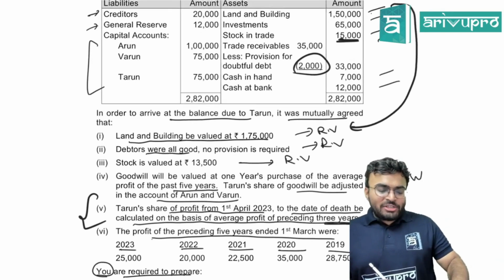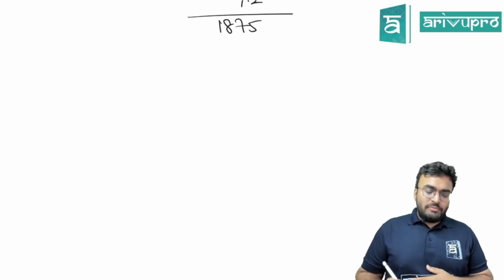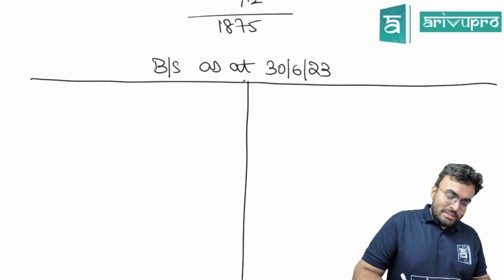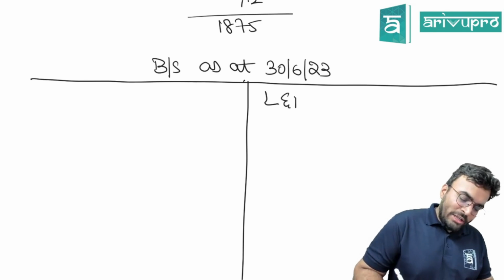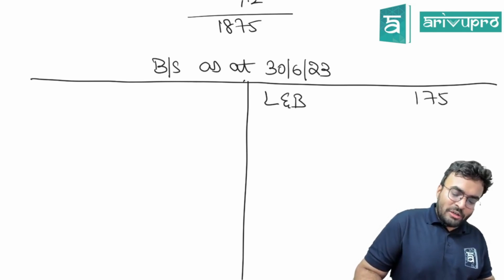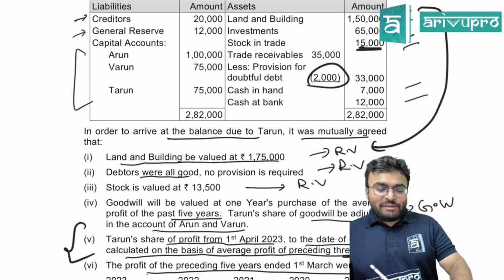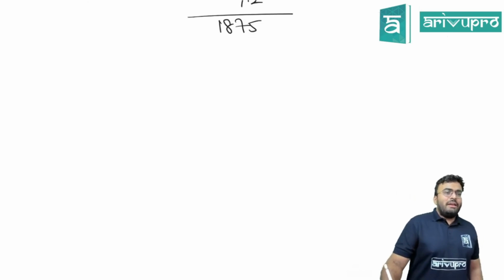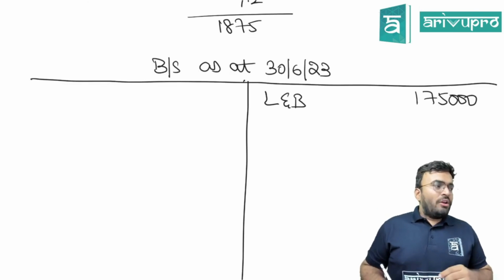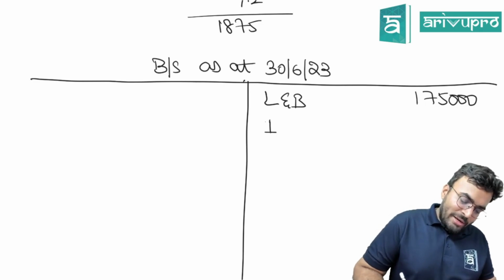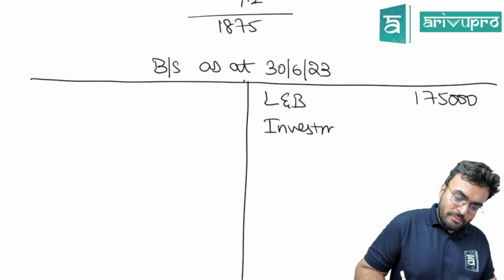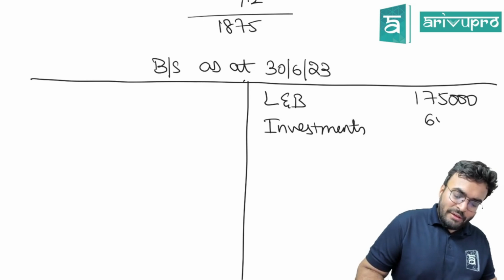Always look at the old balance sheet. Old balance sheet, first item is what? Land and building. Is it still there? Yes. But it is there at a new value. That is 1,75,000. We have done the revaluation. Remember. After land and building, next thing is investment. Investment, is it still there? Yes. Have you done any revaluation? No. Directly you will write investments. How much? 65,000.